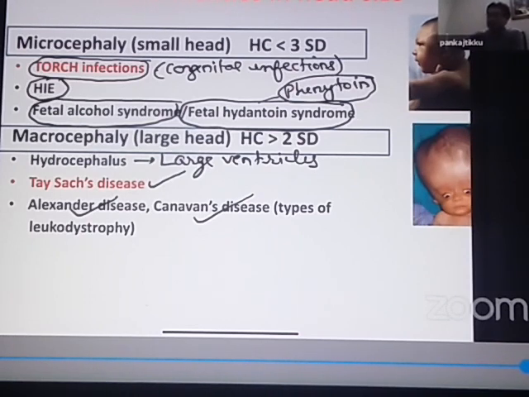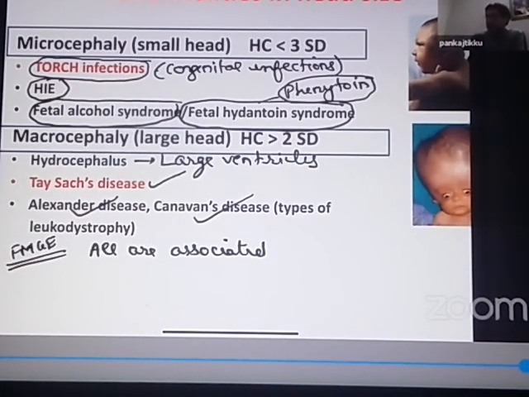So this is an FMG question. All are associated with a large head.